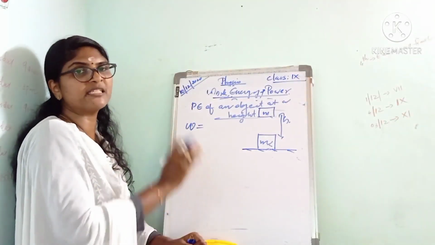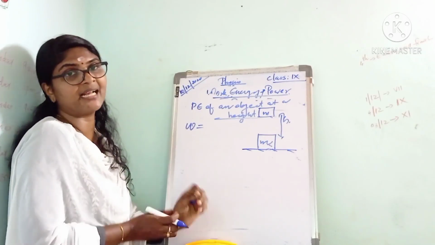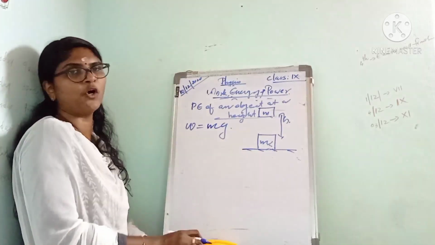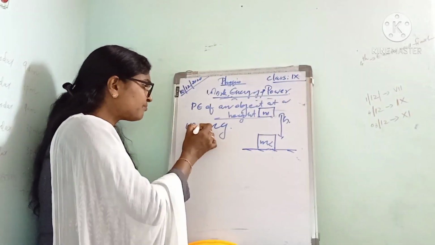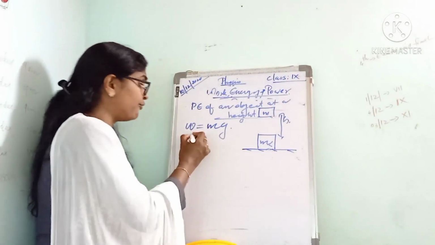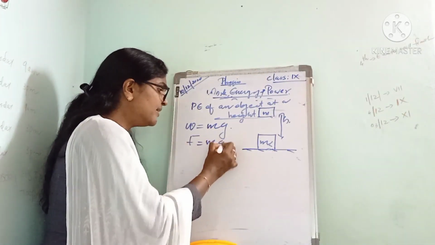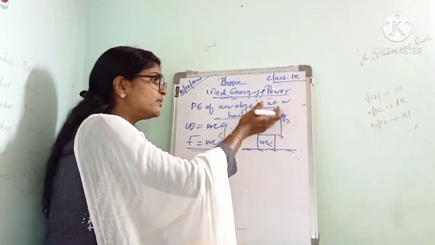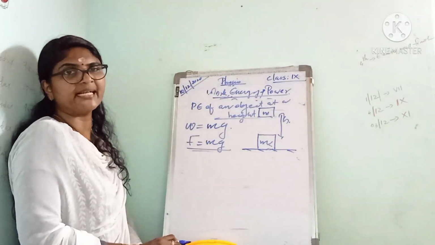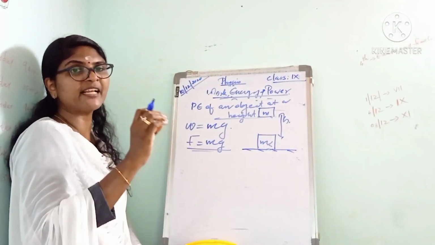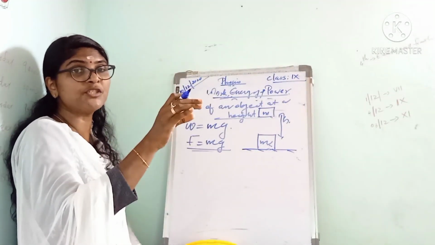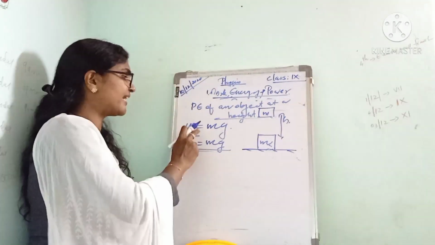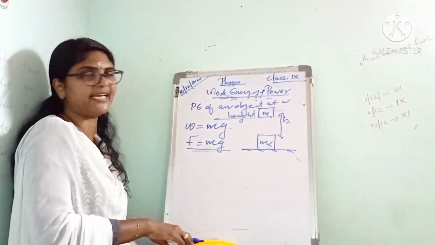Suppose an object has mass m, then what is its weight? W is equal to m into g, that thing you know. And this weight is equal to the force. F is equal to what? m into g. Actually, this is the force required to lift the object upward. That is the minimum force required to lift an object upward, and it is equal to its weight itself. So we can write this weight is equal to the force, mg.